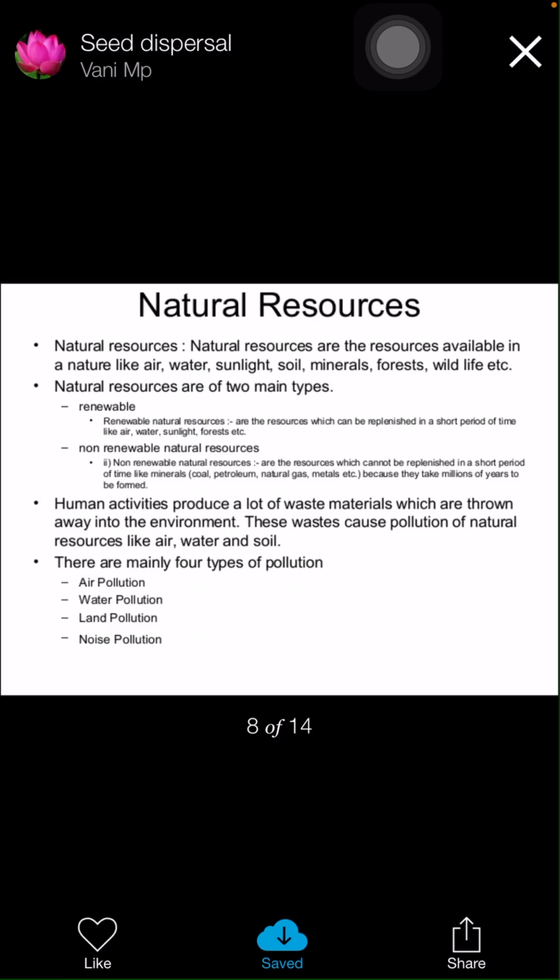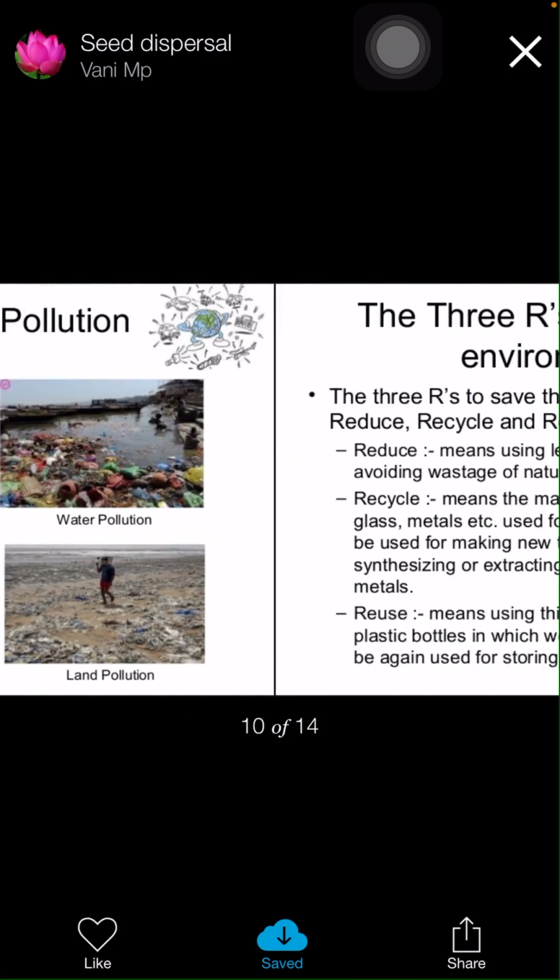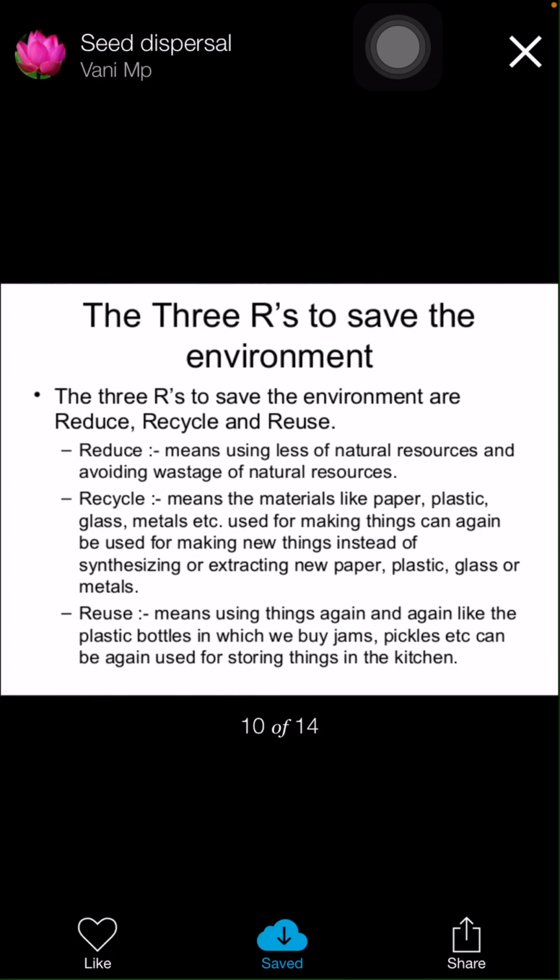Human activities produce a lot of waste materials which are thrown away into the environment. These wastes cause pollution of natural resources like air, water, and soil. There are mainly four types of pollution: air pollution, water pollution, land pollution, and noise pollution. Children, those are the types of pollution, children. And the three R's to save the environment are reduce, recycle, and reuse.